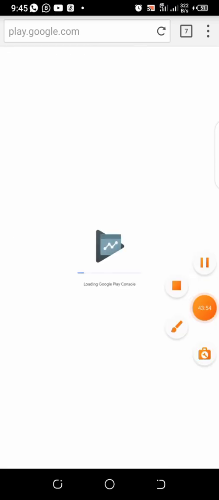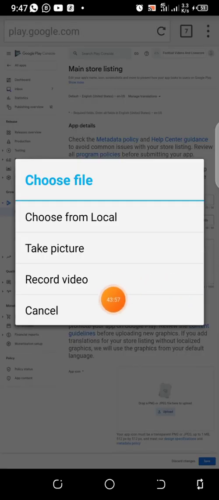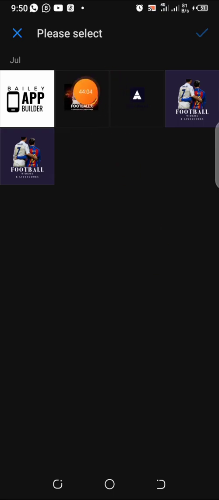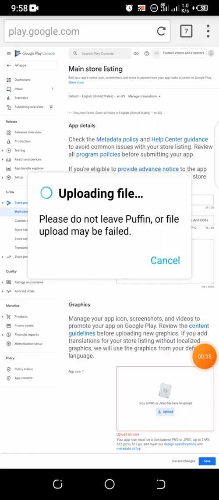So let me go back. I've already created mine, so let me go back to what I've created and select. I click on upload here. I choose from local. All right, I've selected it right now. It's loading.